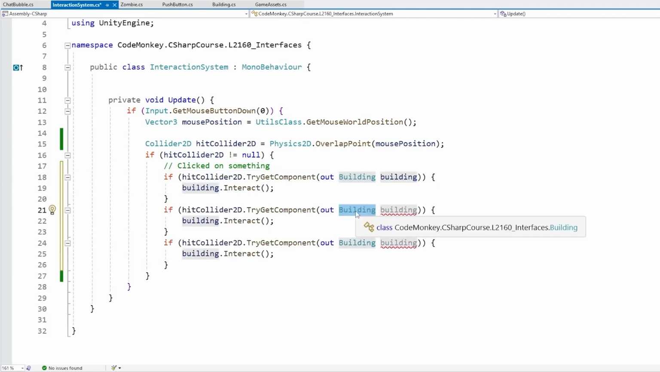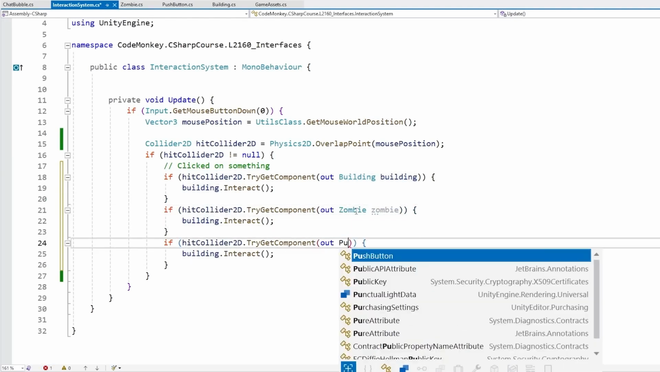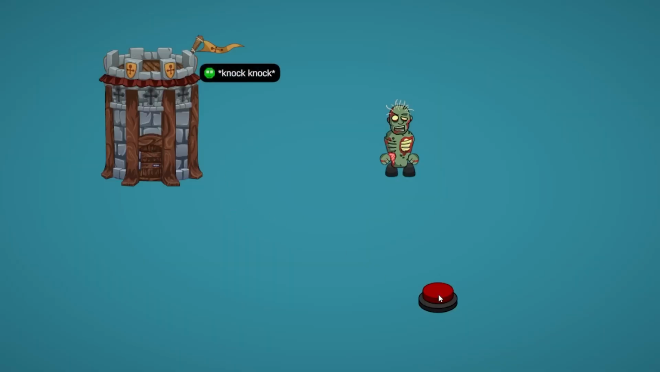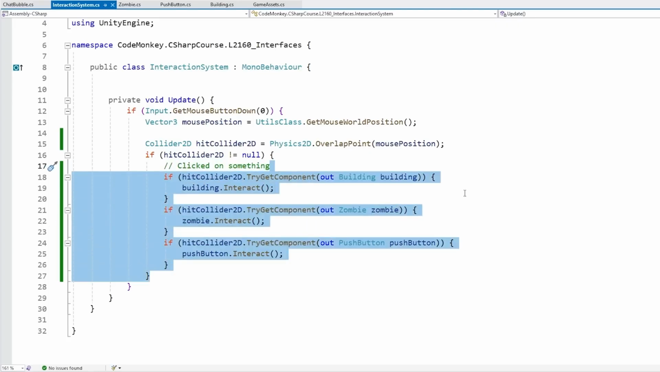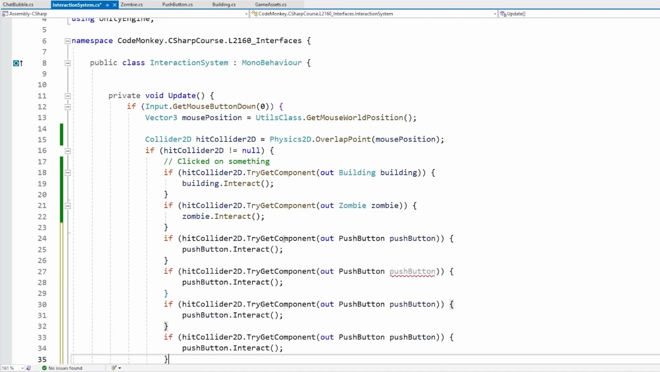In order to make this work with those other objects, I pretty much just need to copy paste all of this code, then make this one to make it work with a zombie, and make this one down here to make it work with a push button. Okay, let's see like this. So interact with the building, it works, the push button works, and the zombie also works. Okay, so now I can indeed interact with all the objects, but obviously the code over here does not look very good. We've got tons of duplicated logic. This is really messy code. If we want to add yet another interactable object, we have to come here and copy paste a ton more code.